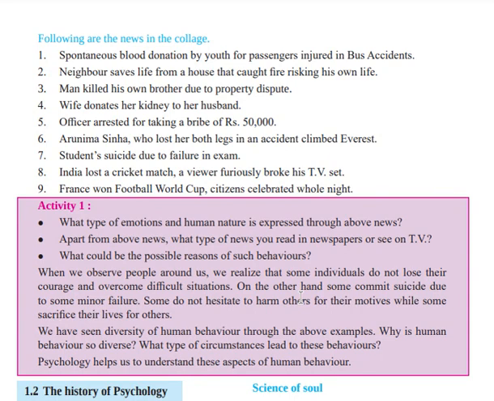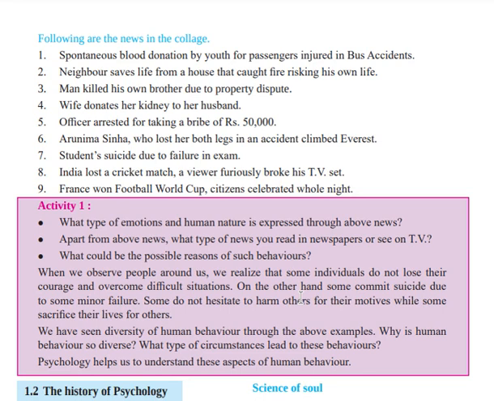They are not losing their courage, and they easily overcome their difficult situations. A difficult situation, like examination time, you will be worried, but some people very easily overcome their difficult situation. On the other hand, some commit suicide due to some minor failure.